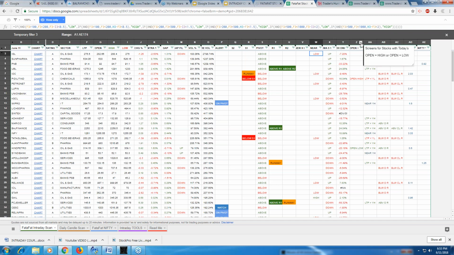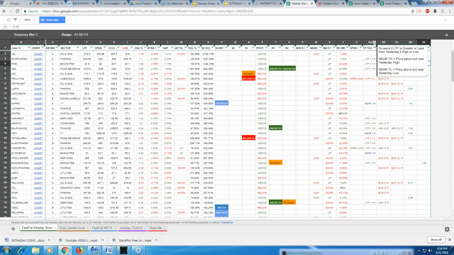Then the next column is open equal to high or open equal to low. And this is a free scanner. Remember that, so you don't need to do anything. So just open equal to high or open equal to low, right? Next column. This is also something we will be using, right?